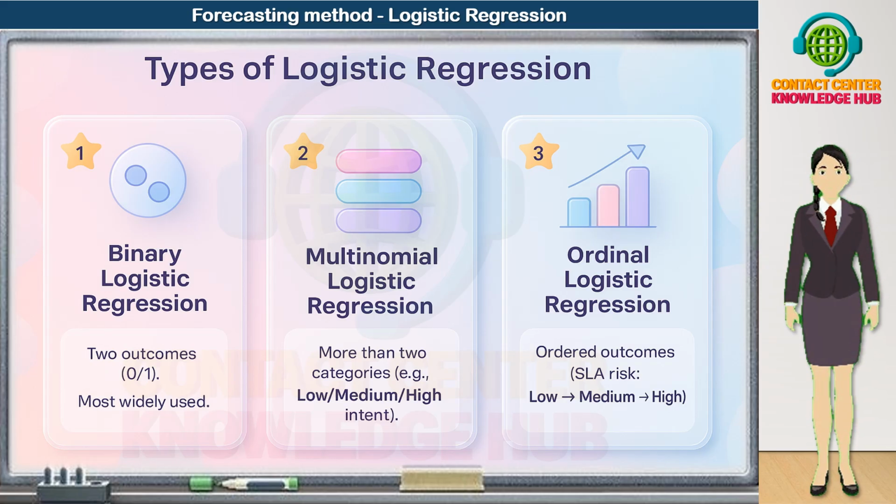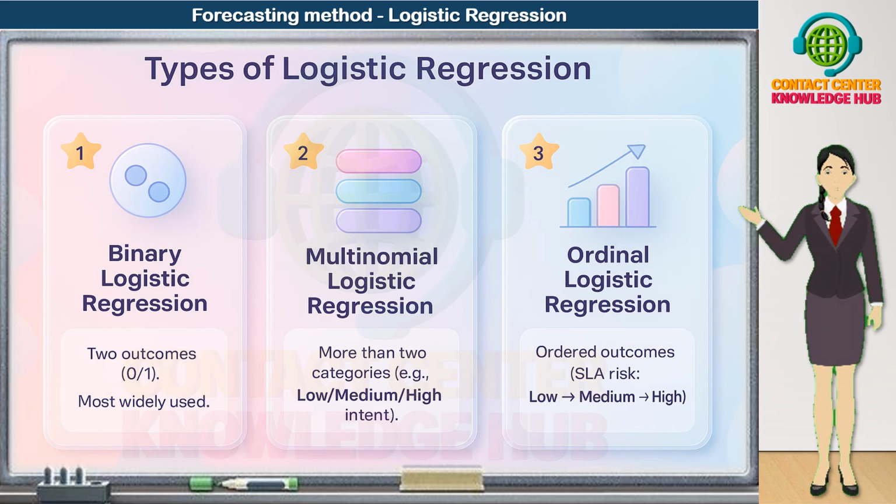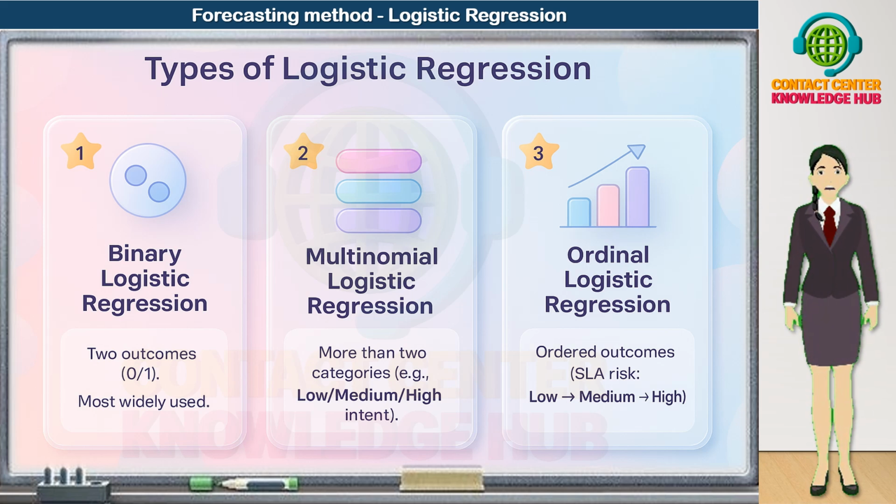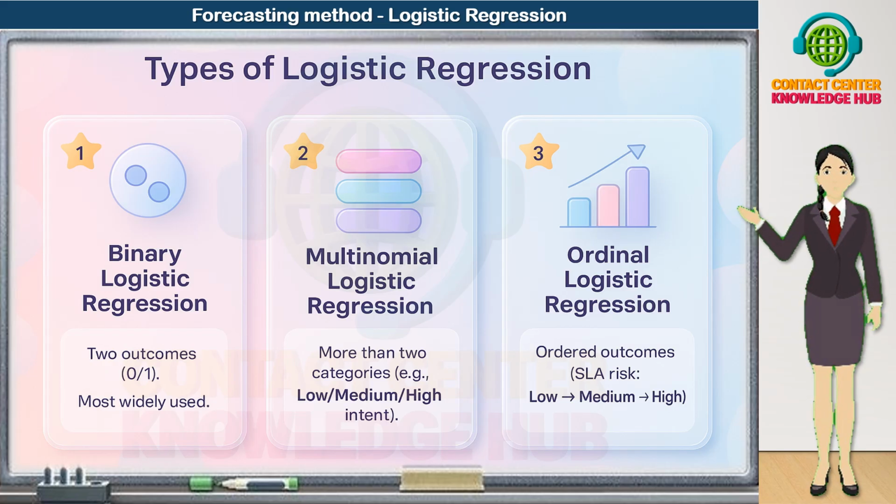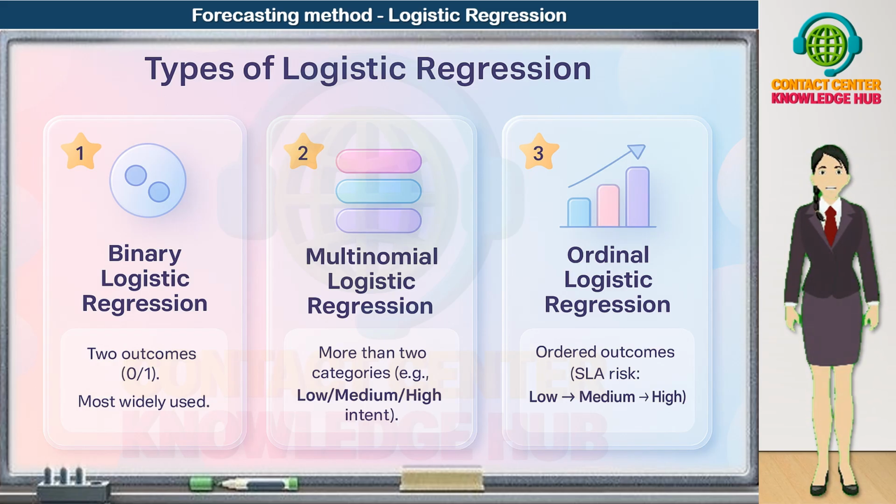Type 2: Multinomial logistic regression. This is used when there are more than two categories, and these categories do not have a natural order. For example, low, medium, high intent; Product A, Product B, Product C; channel choice: voice, chat, email, WhatsApp. Multinomial logistic regression helps us model the probability of each category and decide which class is most likely for a given customer or case.